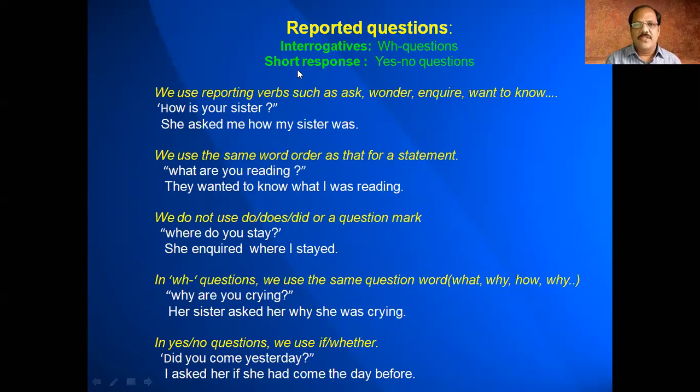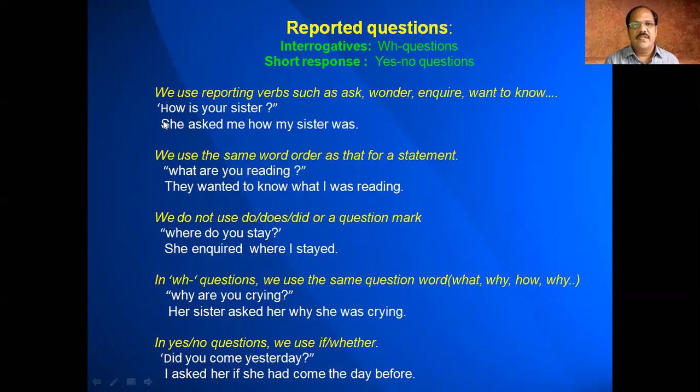And there are some short response questions. That means you get the answer either yes or no. So they are called short response questions. We use reporting verbs such as ask, wonder, inquire, want to know. So how should you use them? How is your sister? When you say how is your sister, he asked me how my sister was. So here we use the word ask, isn't it?